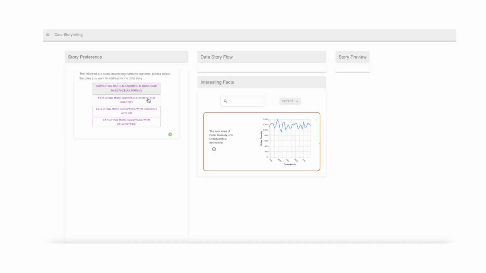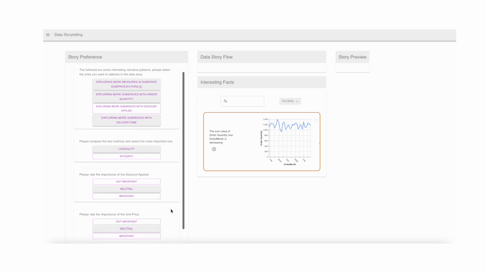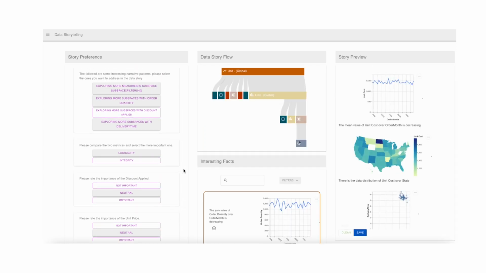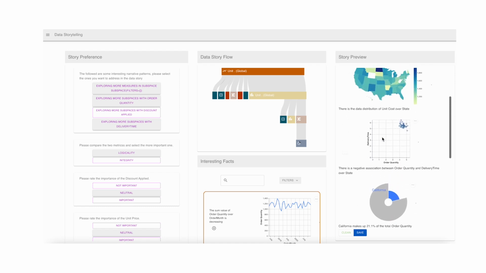A prototype demo video follows. When the user opens the system, the fact library and the first question will be presented. Then the user can choose their answer to the machine-proposed questions. The question answering continues until the system can generate a satisfying data story, which is then presented in the story preview. The user can further refine the data story by the fact library, story flow, and preview.